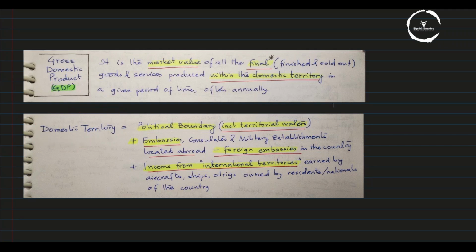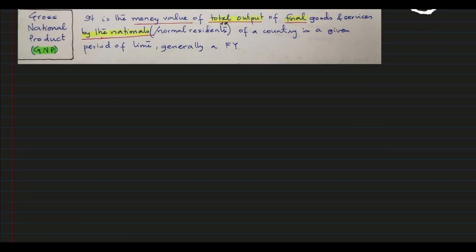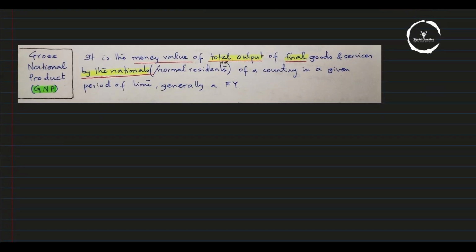Next, we'll convert domestic to national, so we'll do gross national product, GNP. What is GNP? As the name suggests, now the focus will be on the national. It has to be the income or the total output of final goods and services by the nationals of a country in a given period of time, generally a financial year or fiscal year. Just remember it's by nationals.